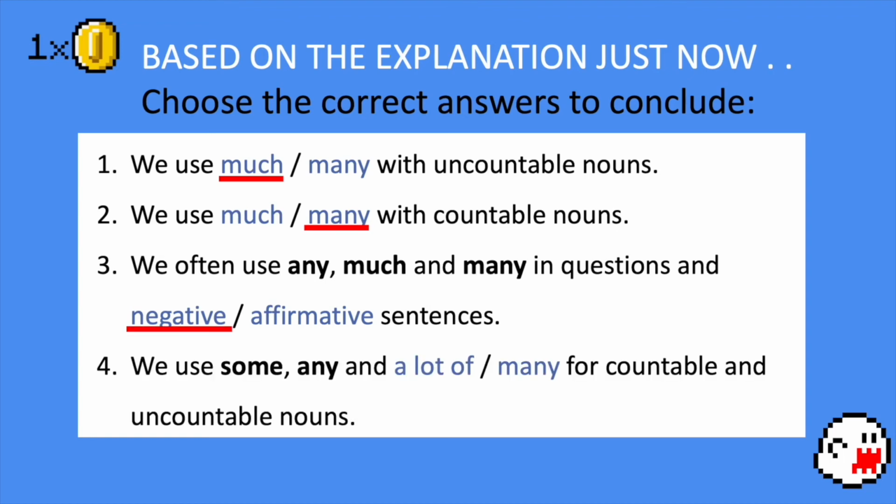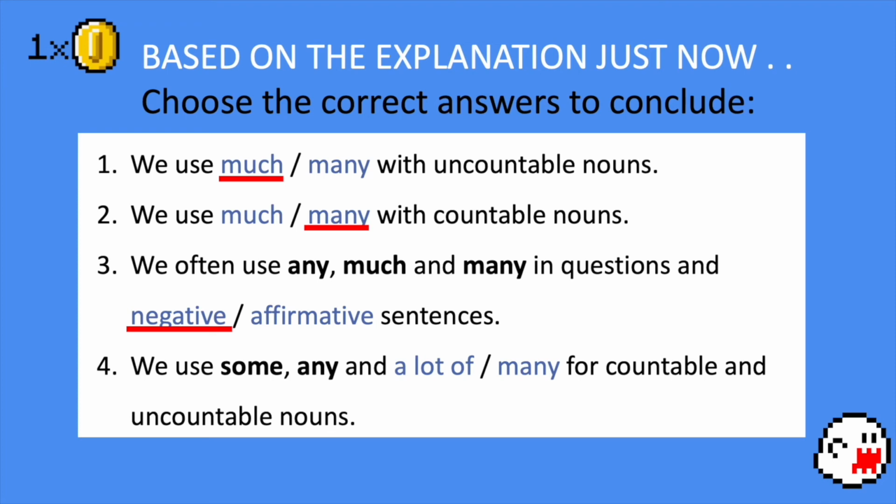Number 4. We use some, any, and a lot of, many for countable and uncountable nouns. So, which of these three determiners can be used in both countable and uncountable nouns? Some, yes, to show that it's in moderate quantity.